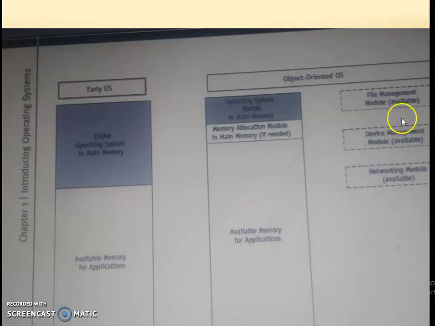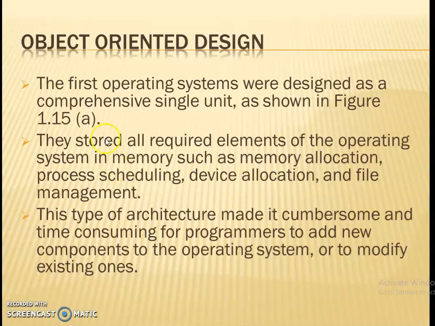All those managers, that means modules, software programs, system software, were all stored in the main memory in the early stages. All these modules are together stored in this main memory, and the remaining space is allocated for other applications. That is the early stage. That's what is given here.